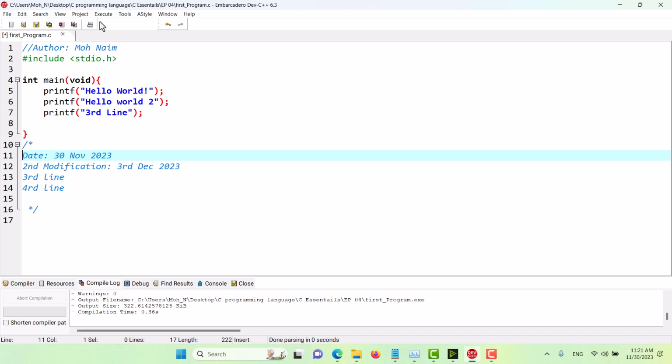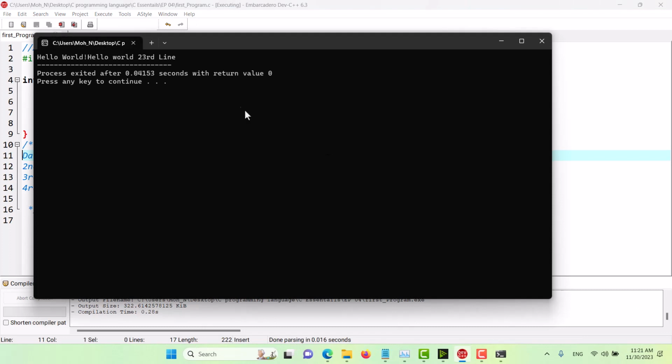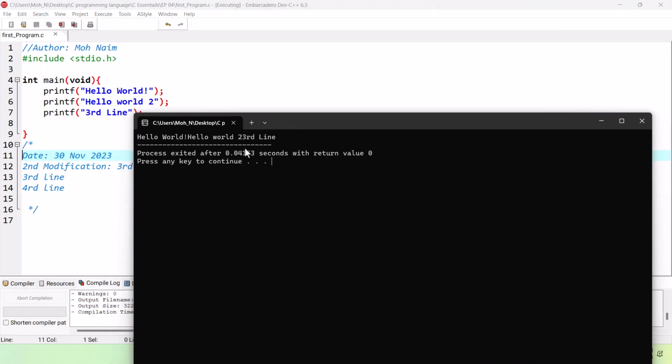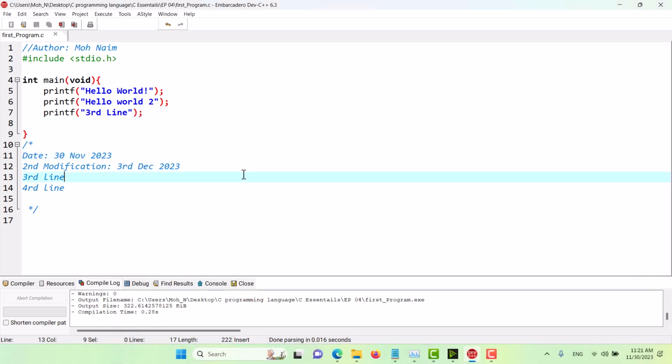Let's execute this program. Still, you can see that we didn't have anything in the output of the program. This third line that you can see is coming from the code, not from the comments. So we didn't have any changes to the output of the program. And that's the use of comments in C programming language.